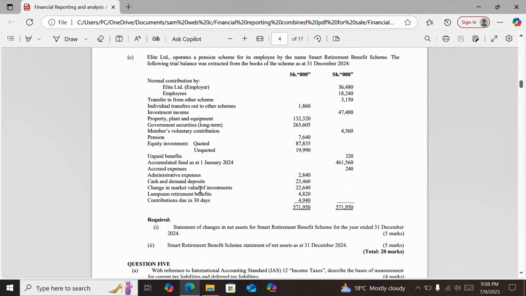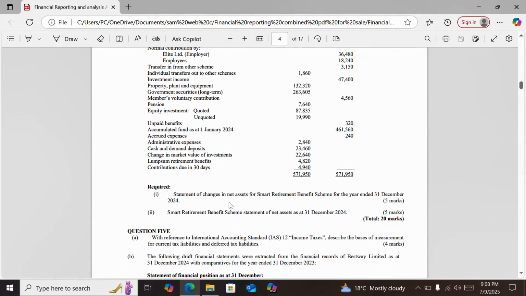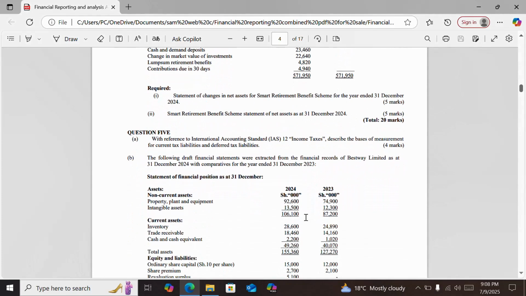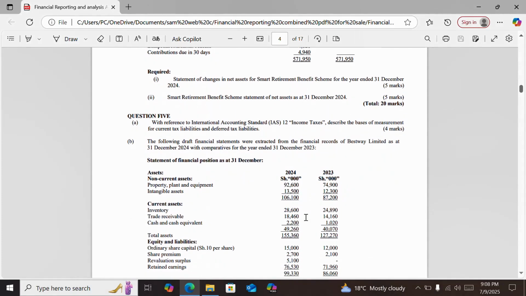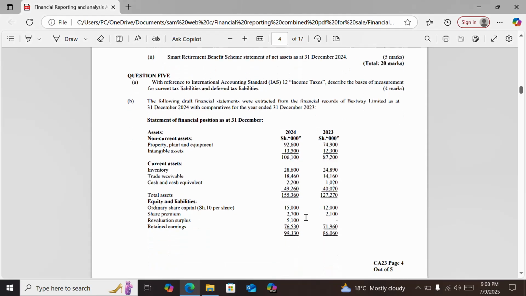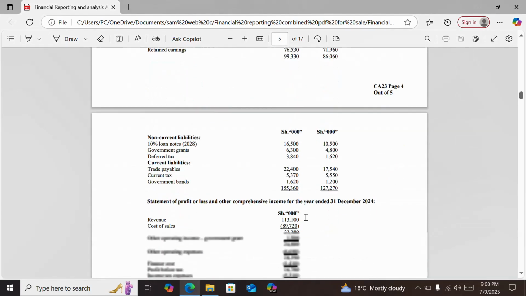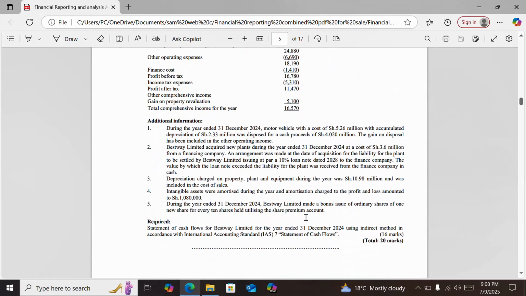Then part C: you are required to do a statement of changes in net assets for Smart Retirement Benefit Scheme for the year ended 31st December 2024, and a statement of net assets as at 31st December 2024. Question 5A: with reference to International Accounting Standard IAS 12, Income Taxes, describe the basis for measurement of current tax liabilities and deferred tax liabilities. Then part B of question 5 was a question on the cash flow statement.